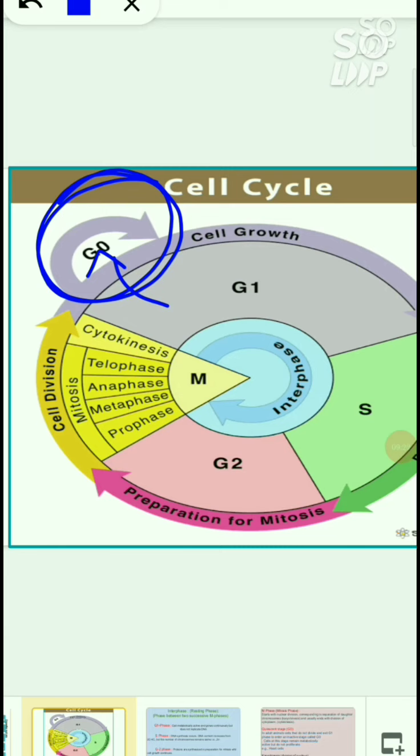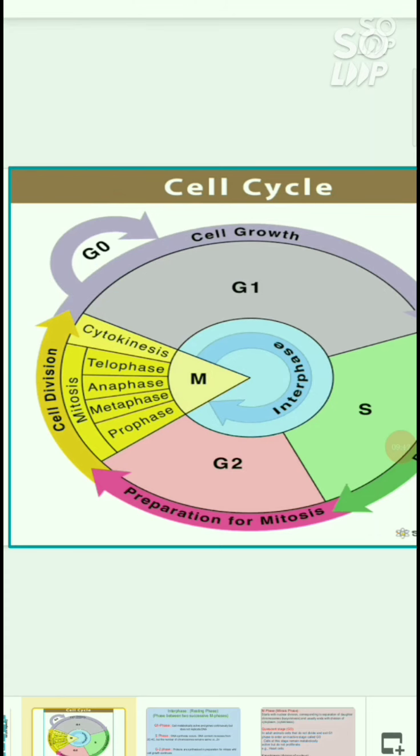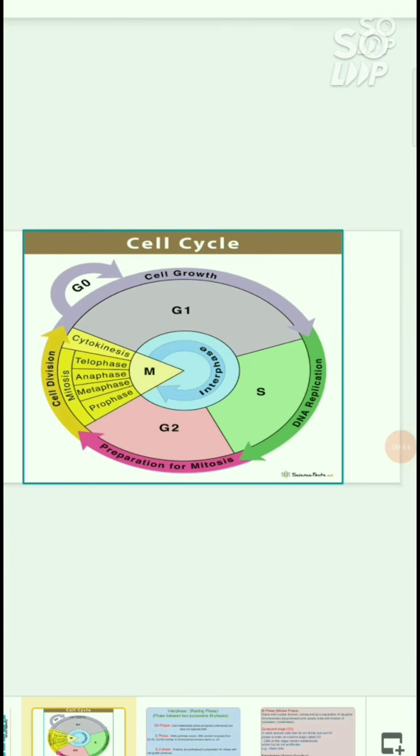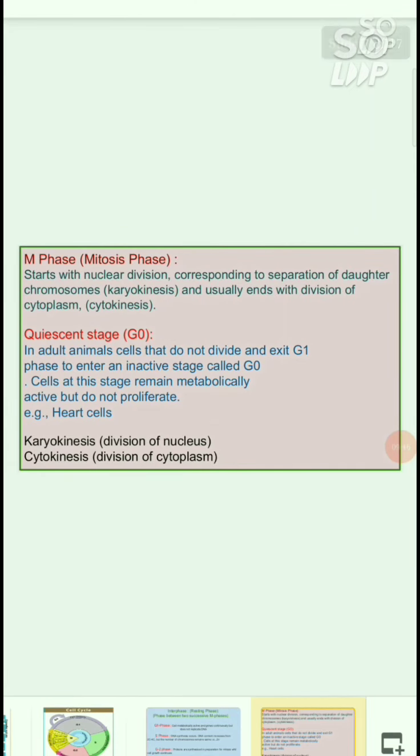And in the G0 stage the cells are only metabolically active, but they do not proliferate. So they remain inactive during a certain period of time. They remain inactive in that stage. Okay, so this is about the G0 stage, and examples of G0 stage cells are heart cells and nerve cells. So this is about the cell cycle,